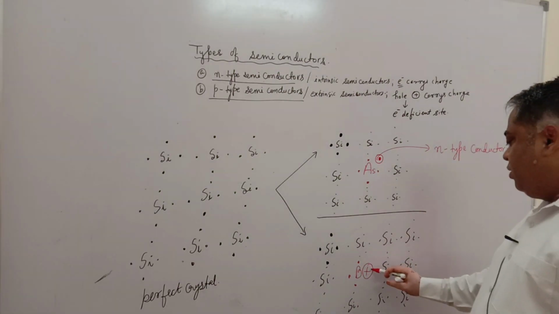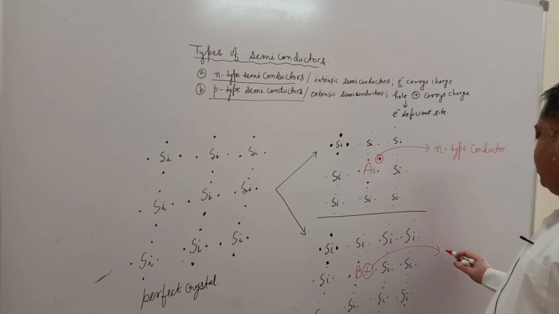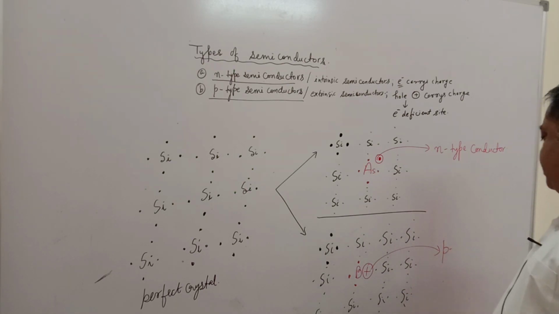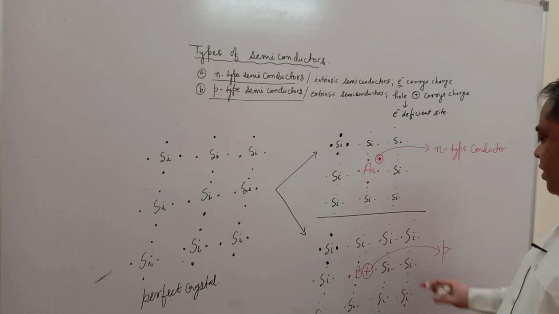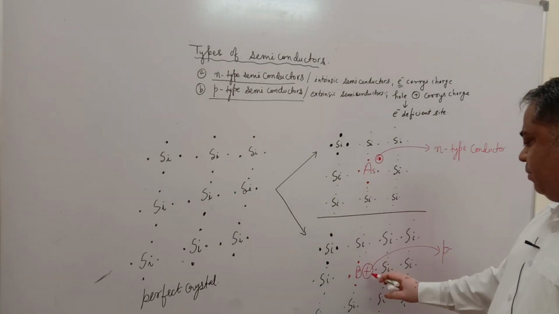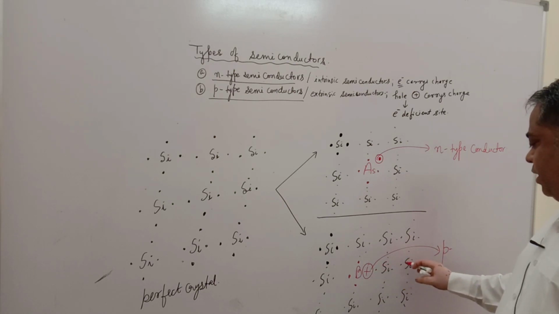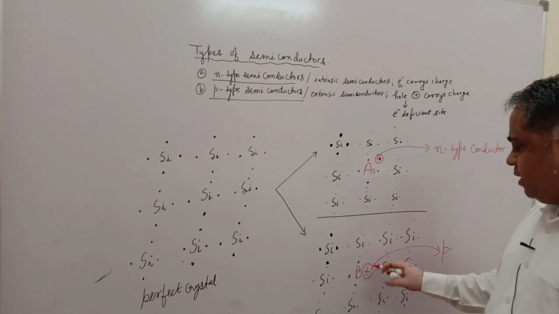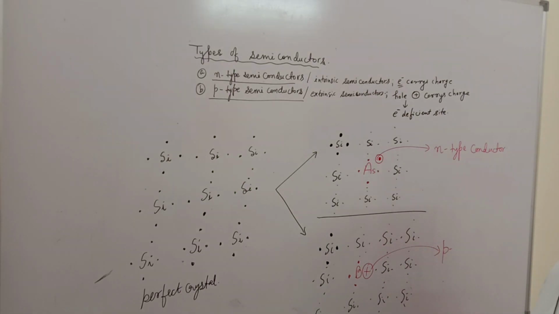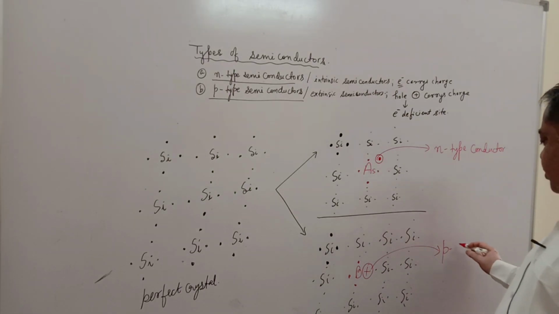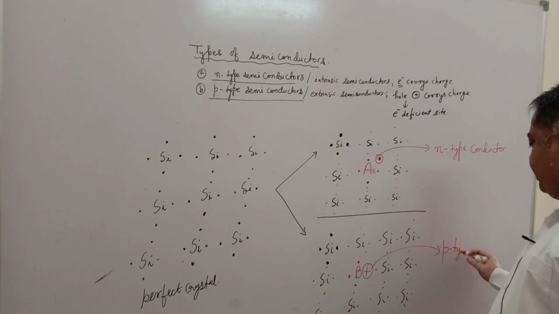So this hole will cause conduction. This positive charge will drift: this electron may come here, then the positive charge will go here, this electron may come here, the positive charge will go ahead. In this way electrons take their place and the positive charge moves from one end to the other. This type of semiconductor is called a P-type semiconductor.